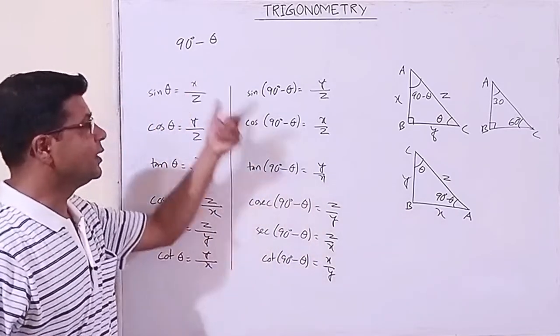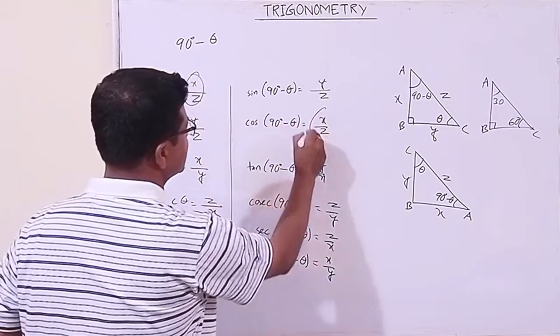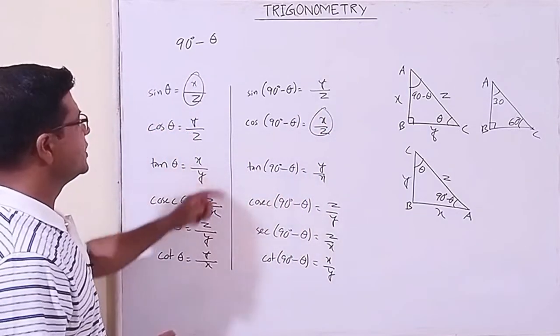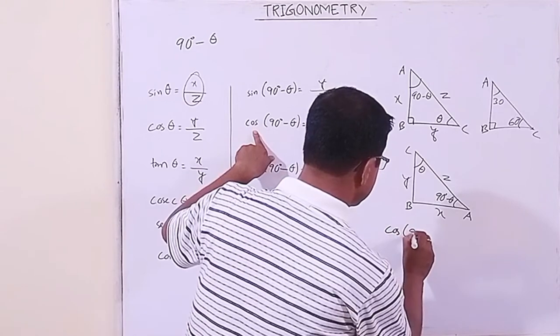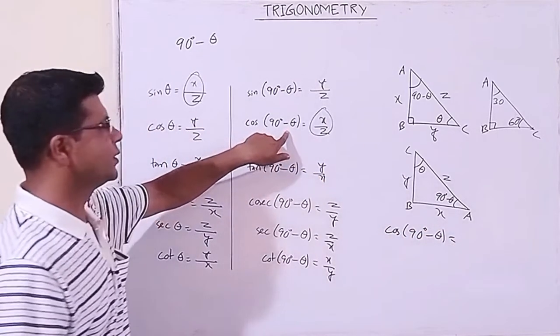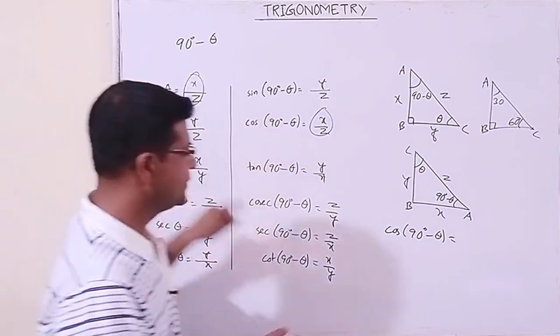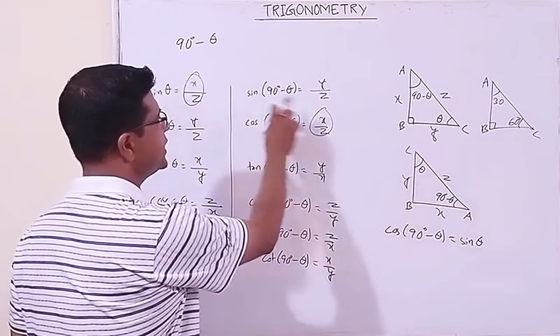Now you see, you will get a relation. These are x by z, x by z. Is it not? So that means they are equal. So cos of 90 minus theta is sin theta, because they are equal, x by z, x by z.